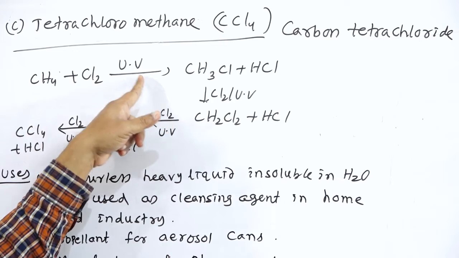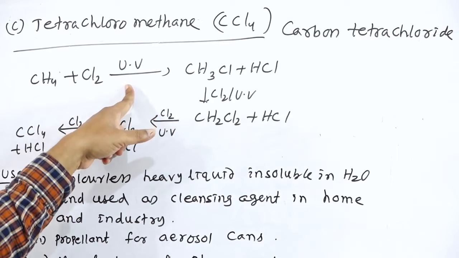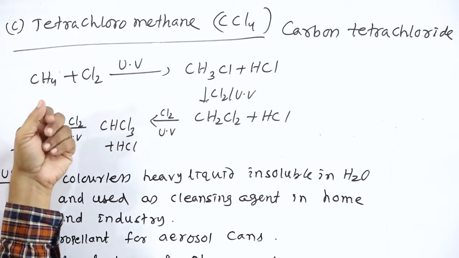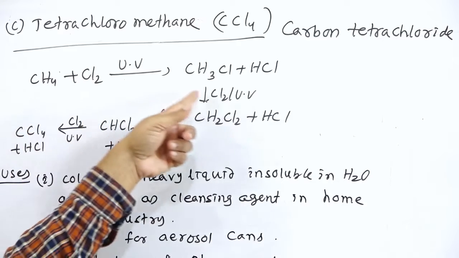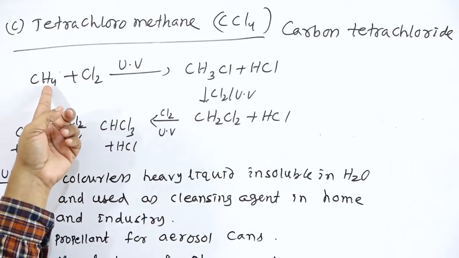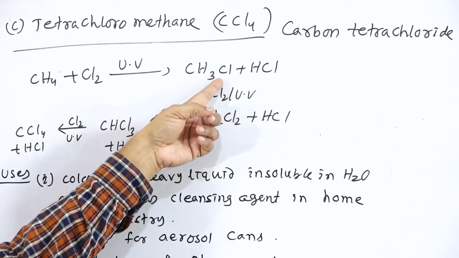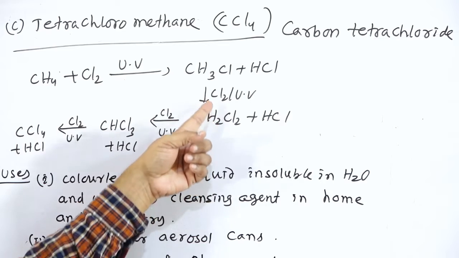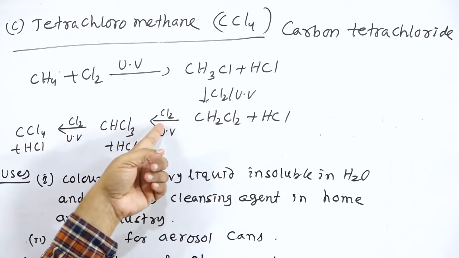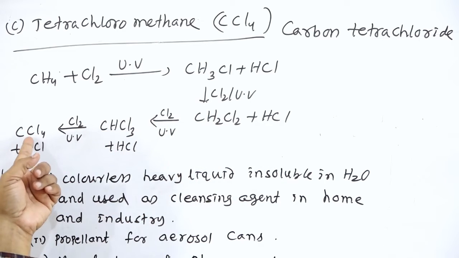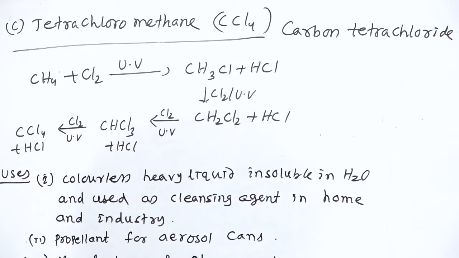Here a free radical mechanism takes place, where hydrogen atoms are replaced by chlorine in subsequent stages. Hydrogen atom replaced by chlorine gives CH3Cl. Again a hydrogen atom replaced by chlorine gives CH2Cl2. Again CHCl3. And finally CCl4, that is carbon tetrachloride, is produced. Then what are the uses of this compound?